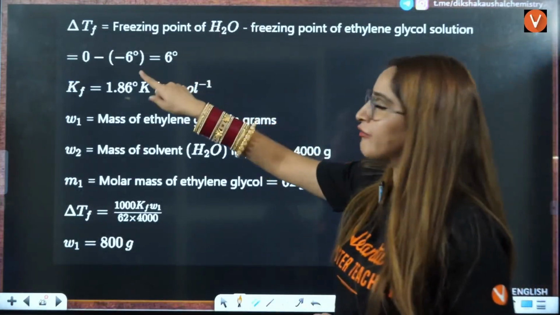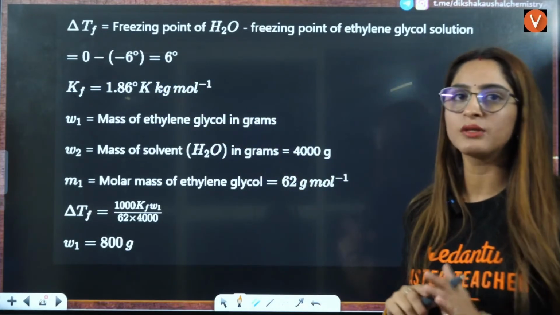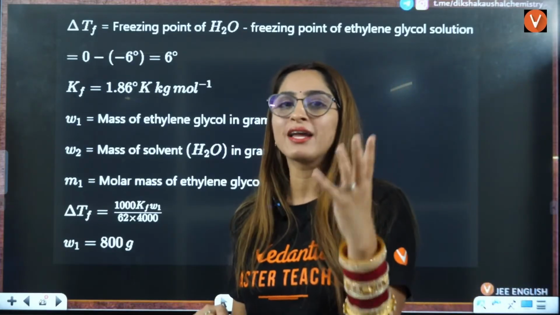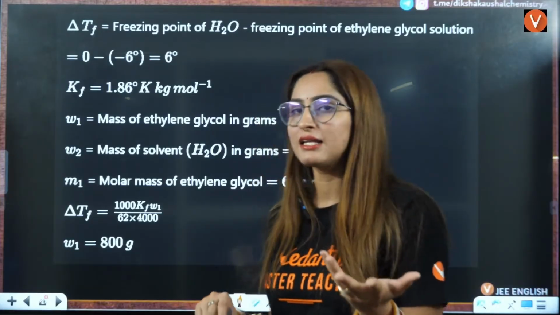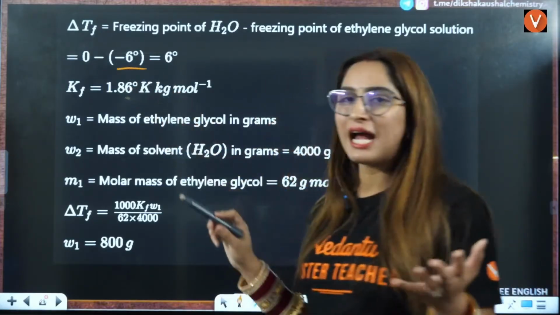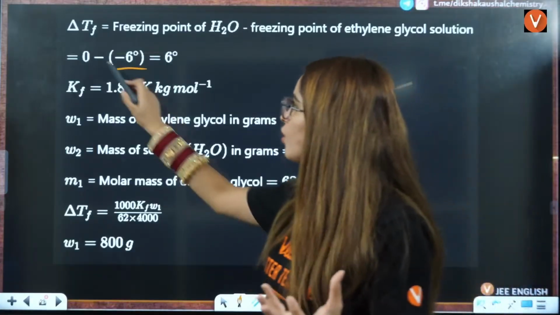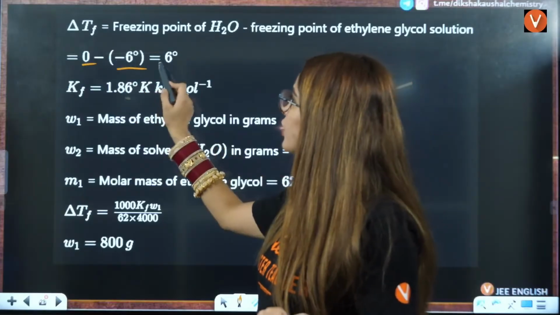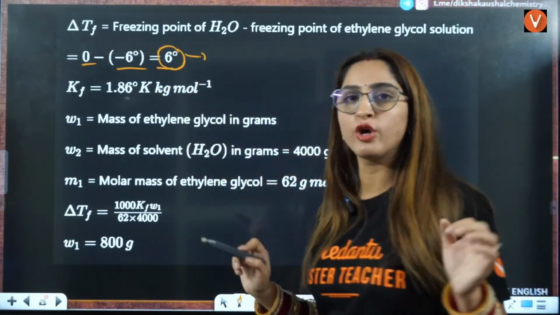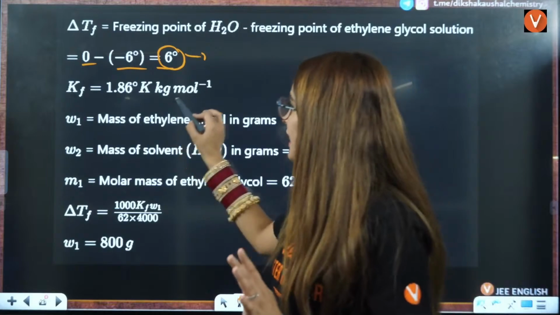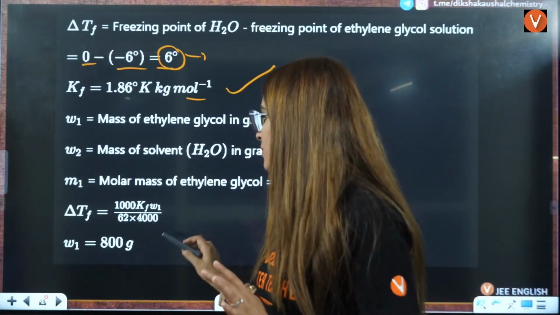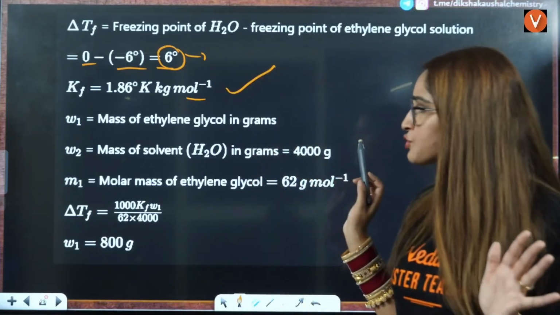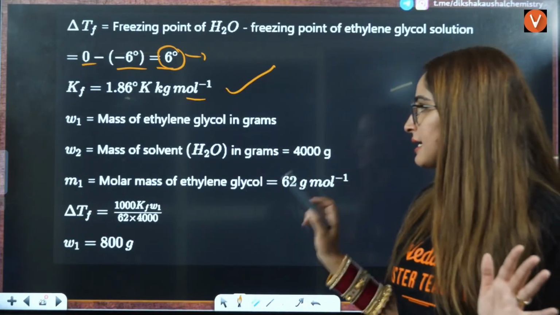So delta Tf, we know that they have given us the final freezing point after adding ethylene glycol, which is -6. We know that the freezing point of water is 0. So 0 minus (-6), that is going to be 6. That means this is going to be your delta Tf value, right? Kf is given to you. Applying this formula, you will directly get your answer, right? Okay. Understood everybody? Right?